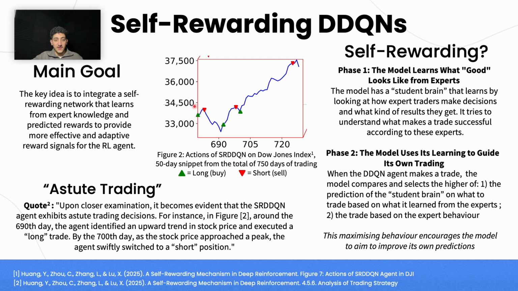If I point this out over here, this red upside down triangle is when the agent shorted the Dow Jones index, and then it was able to predict that, and then it longed it over here. It was able to successfully predict that, and even this small change over here was able to short that and then long it straight here, and it caught this entire ride until it shorted it back up here again and then caught this tiny downturn over here.